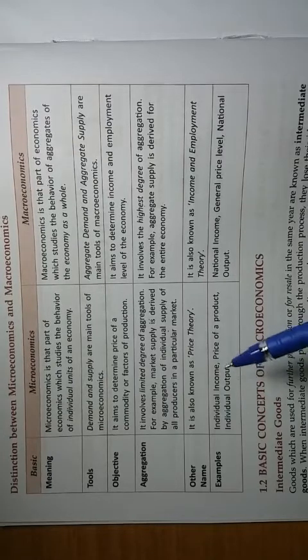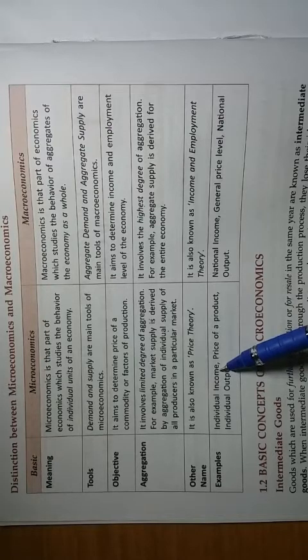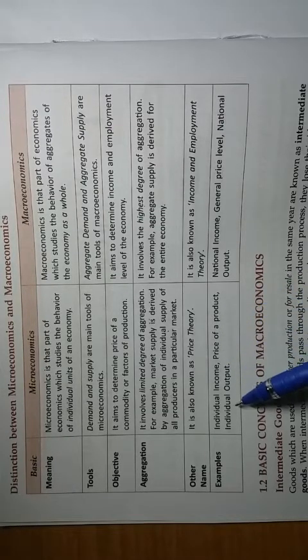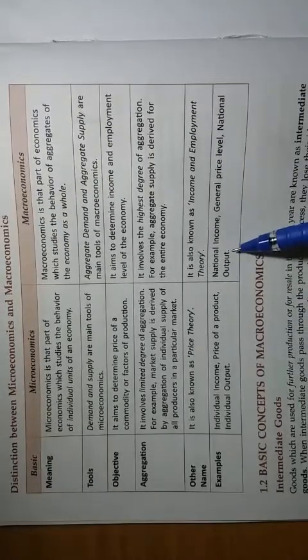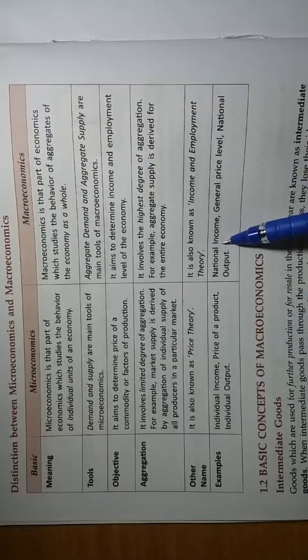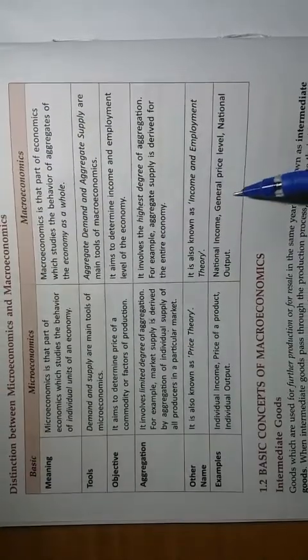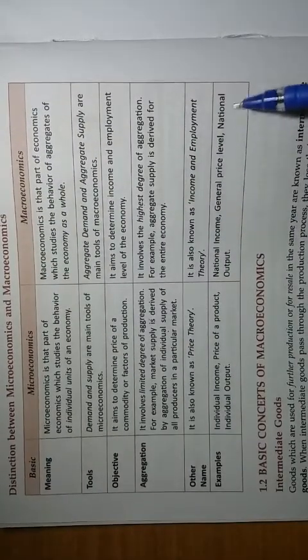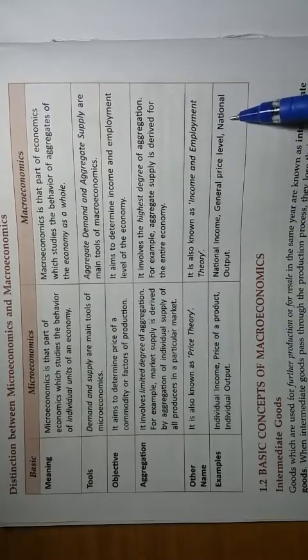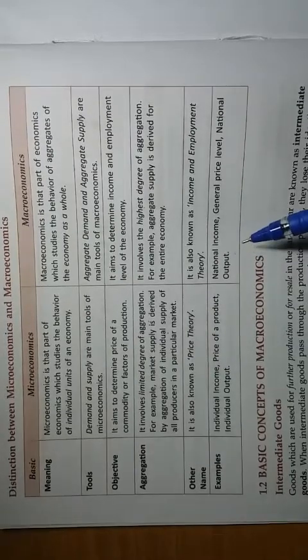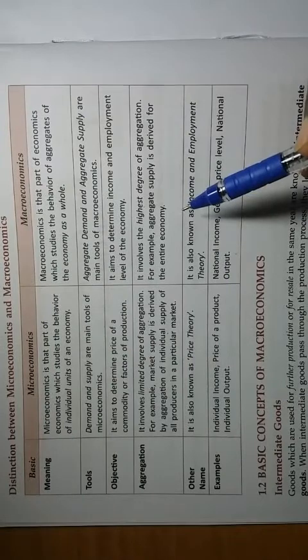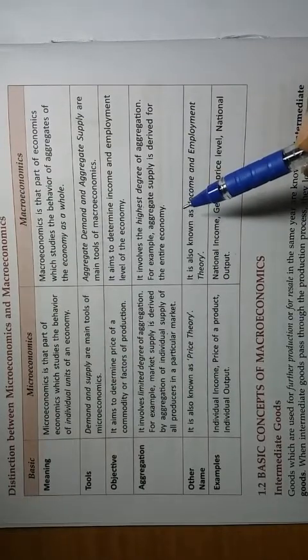Now examples: individual income, production level of an individual firm, price of a product, individual output, that means output of any individual firm. These are studied under microeconomics. In macroeconomics, we will study national income, general price level, national output or GDP. This is the GDP or total output of the economy. So these are the main points of difference between microeconomics and macroeconomics.